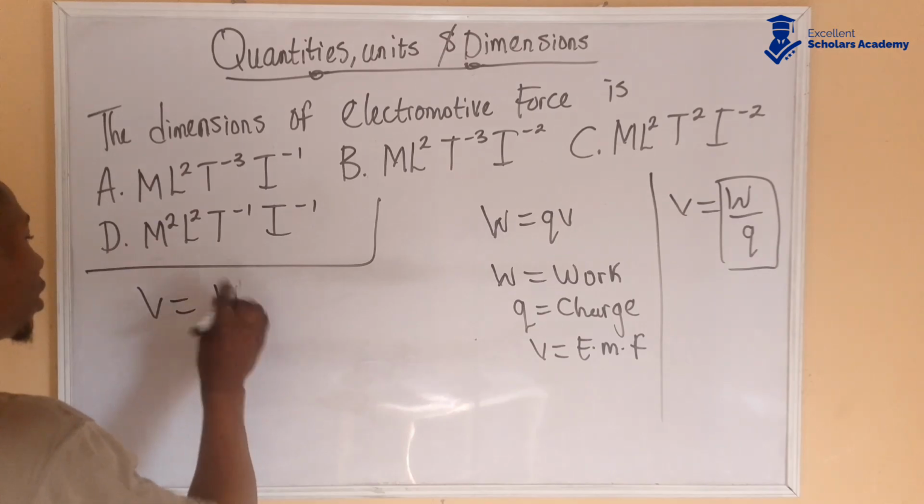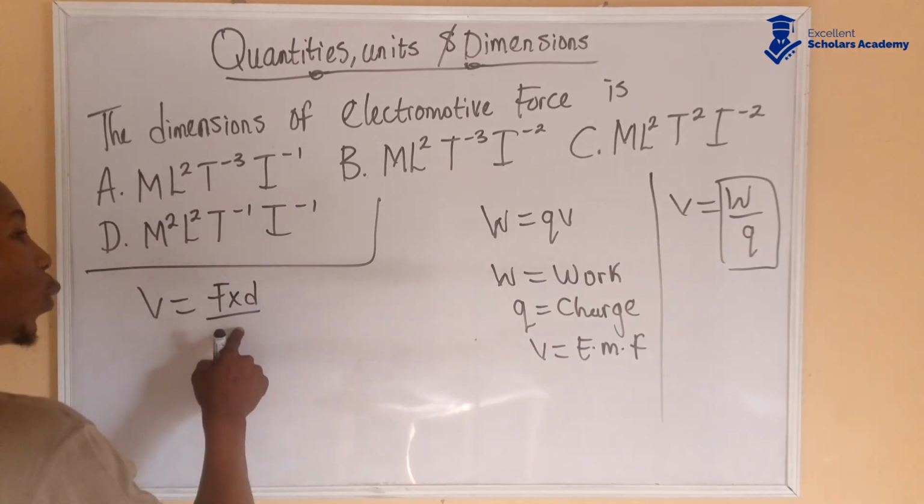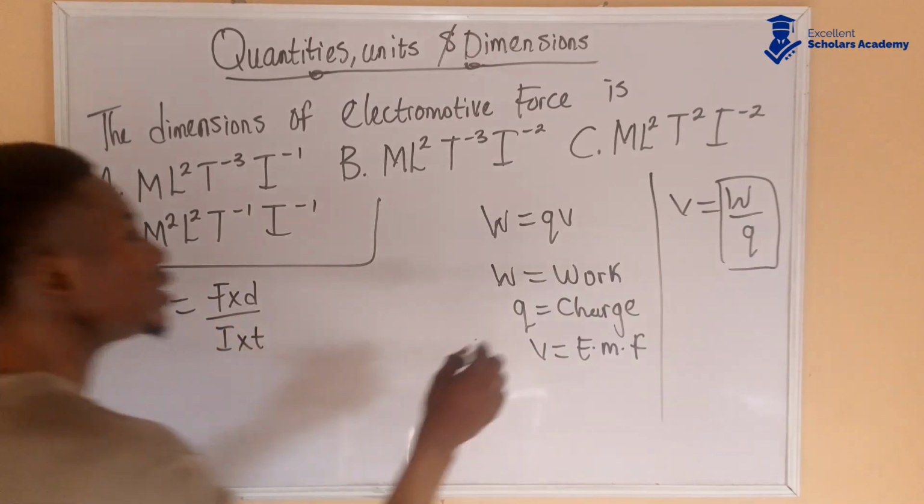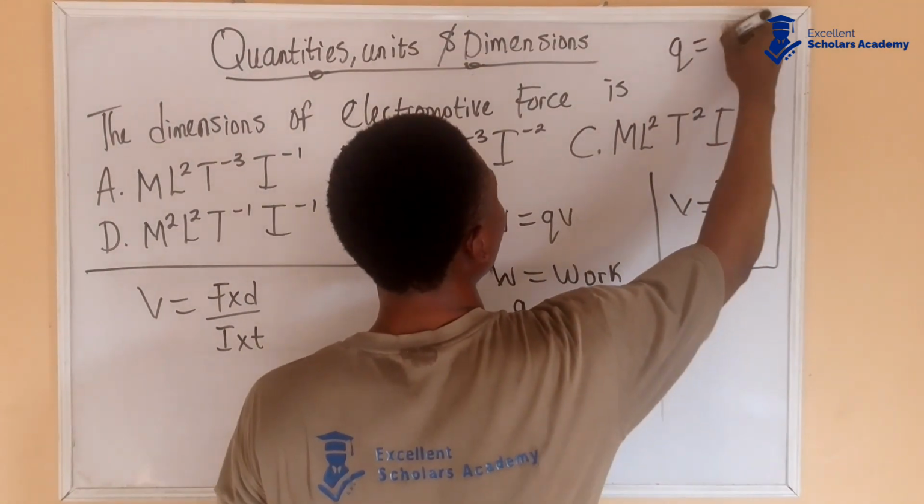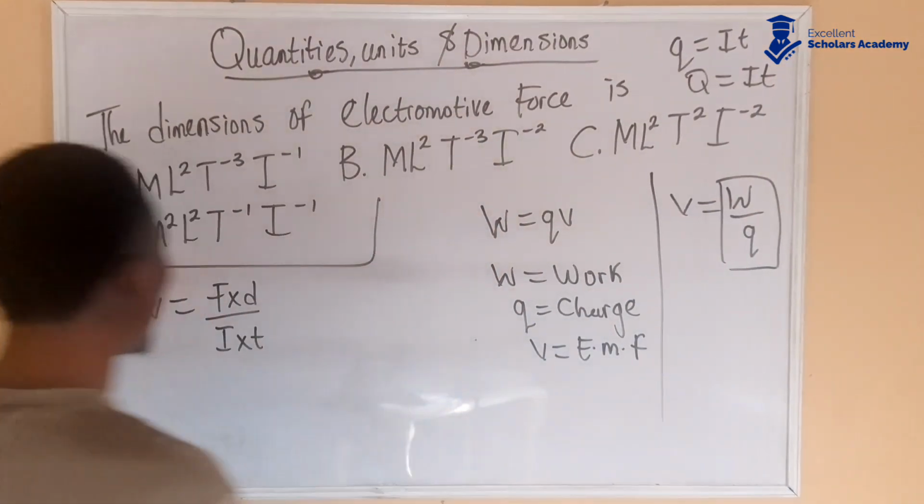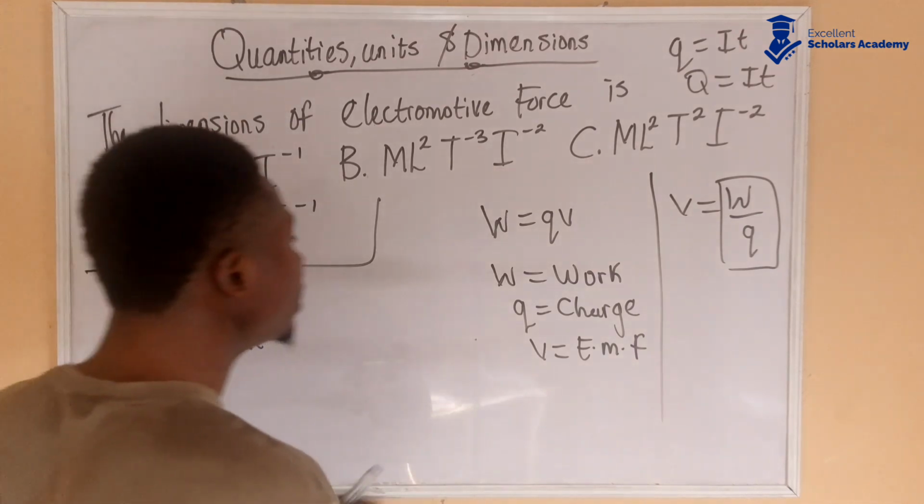Now work done itself is what? Force times distance. And charge is what? Current times time. Q is equal to IT. Do not forget that formula. Capital letter Q is equal to IT, any of them. Current times time.